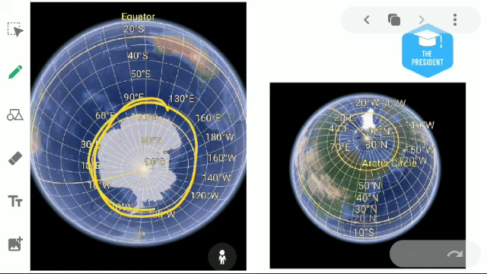This is glaciers, this is the continent, and this total blue color is what? Oceans.